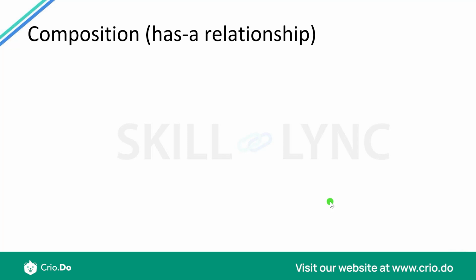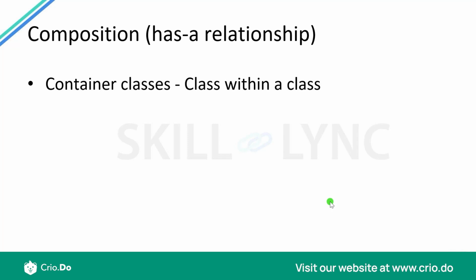Car is a vehicle. But within Car, we could also have an engine and tires and other parts, right? And those are the things for which we can say that a car has an engine, a car has tires. That kind of relationship is composition. So how would we define that a car has an engine, etc.? We can define that using container classes, which is a class within a class. So we could have nested classes and even nested interfaces in this way.